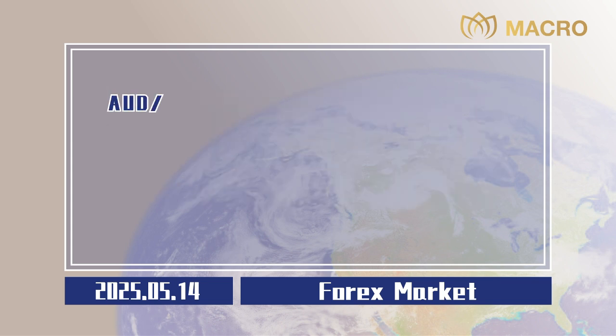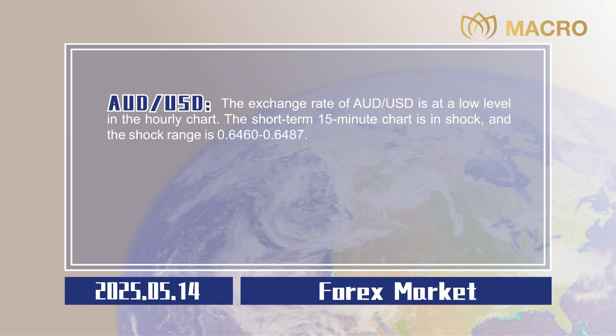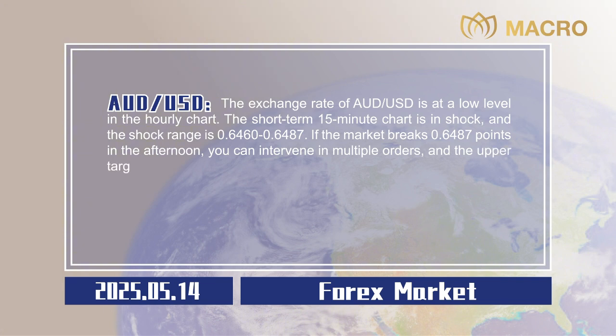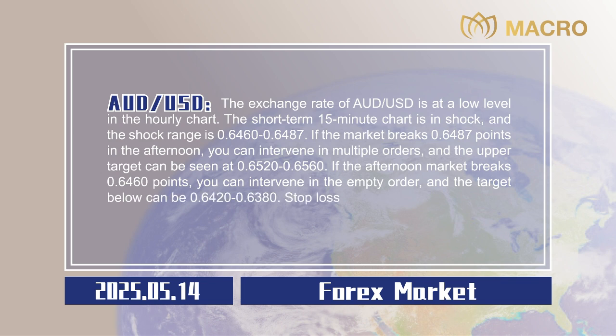0.0020. Australian dollar to US dollar. The exchange rate of Australian dollar to US dollar is at a low level in the hourly chart. The short-term 15-minute chart is in shock, and the shock range is 0.6460 to 0.6487. If the market breaks 0.6487 points in the afternoon, you can intervene in multiple orders, and the upper target can be seen at 0.6520 to 0.6560. If the afternoon market breaks 0.6460 points, you can intervene in the empty order, and the target below can be 0.6420 to 0.6380. Stop losses are all 20 points.